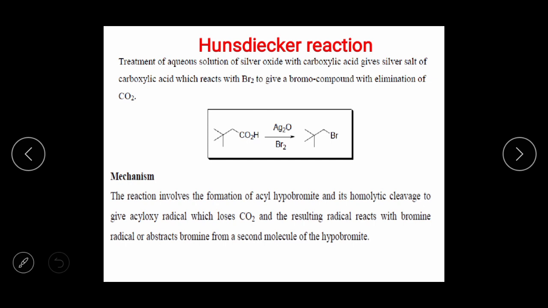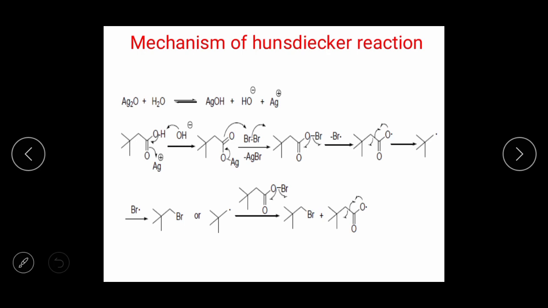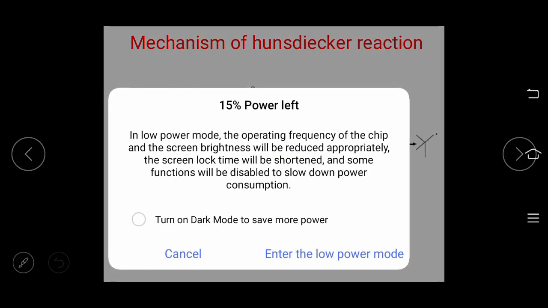See that general reaction, carboxylic acid in presence of silver oxide and Br2, there is a generation of bromo compound. Again here question can arise, write down the short note on Hunsdiecker reaction, or reaction mechanism may also be asked. Okay. Then see the mechanism of Hunsdiecker reaction.